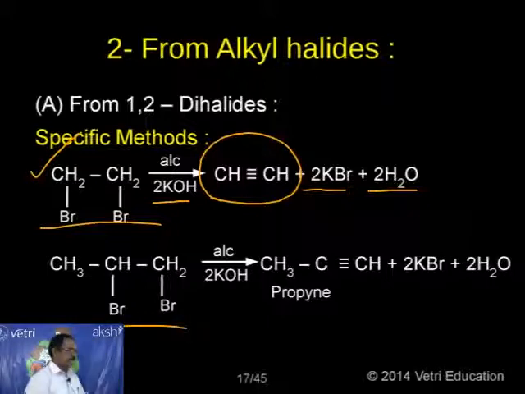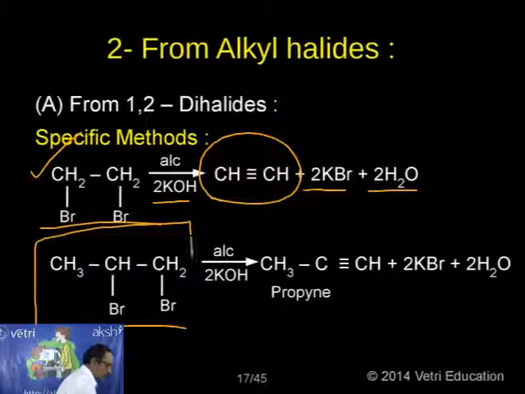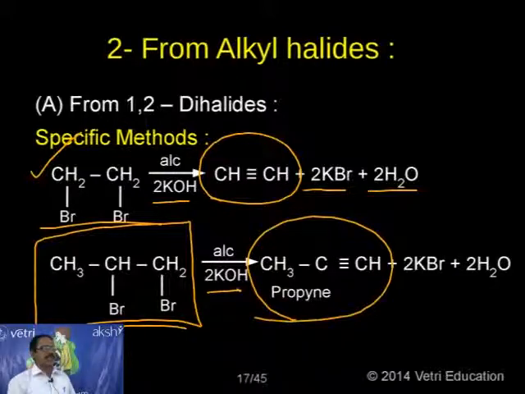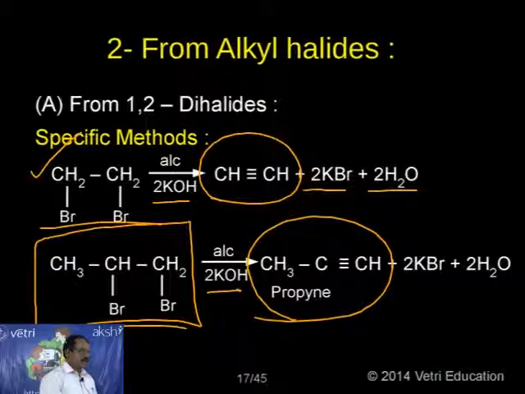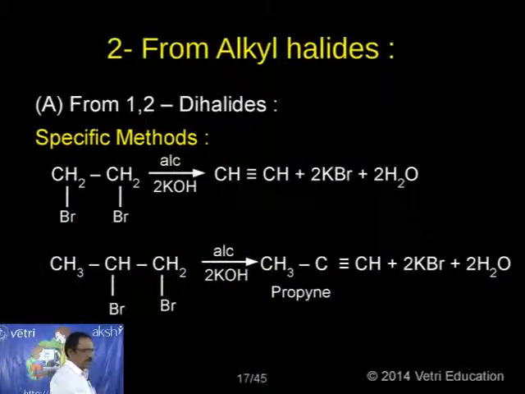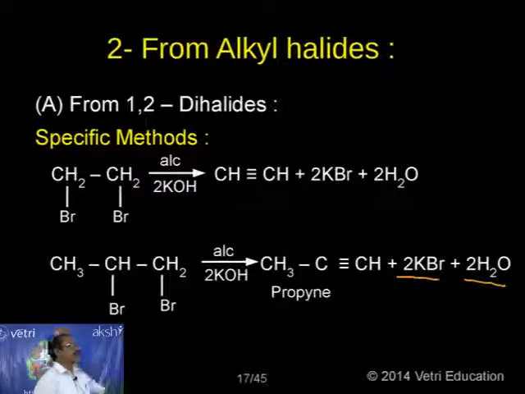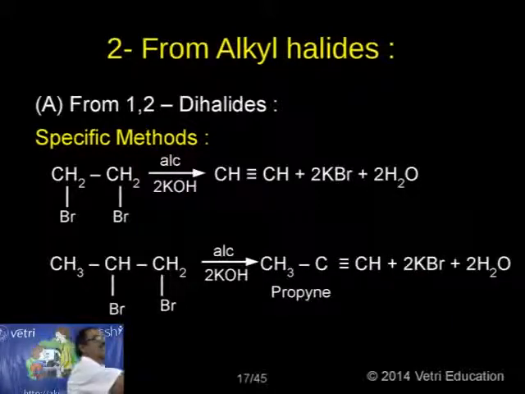The same way, another example, the next member. This is 1,2 dibromopropane. When I treat it with alcoholic KOH, I get the next member, propyne. The most interesting information here is that it is an elimination reaction, specifically dehydrohalogenation. That is the most important. Along with the alkyne, KBr and water are always produced in this particular reaction. This is the important point you must take. Okay, let me go to the next one.